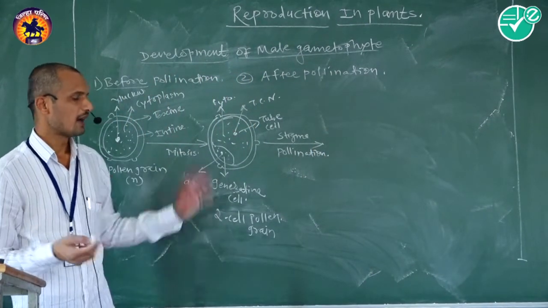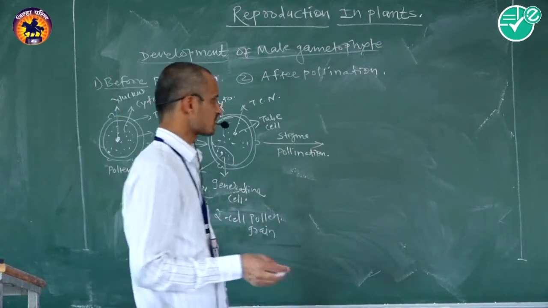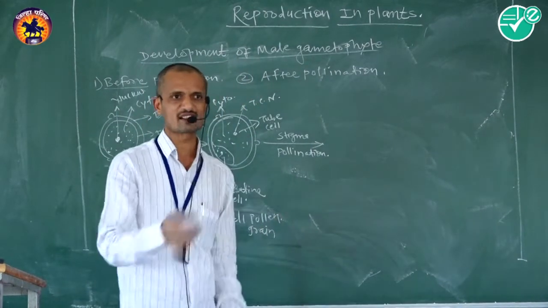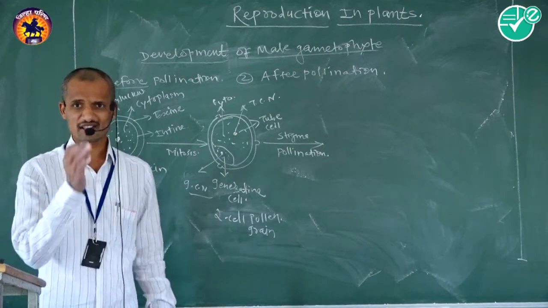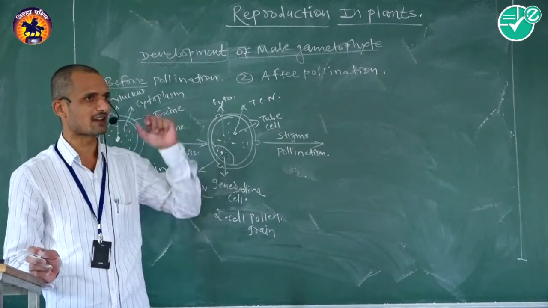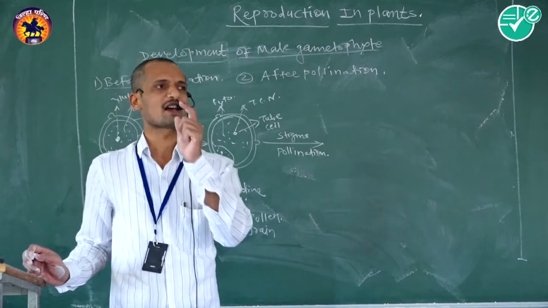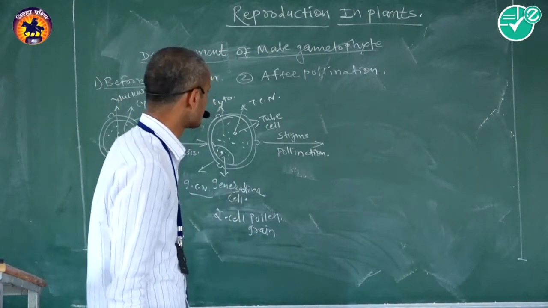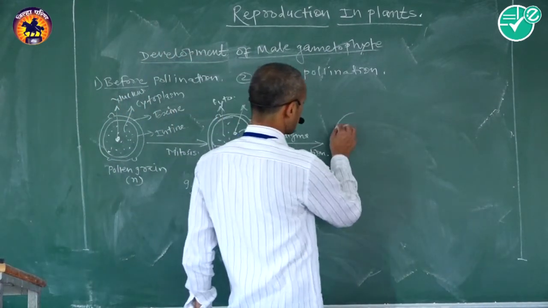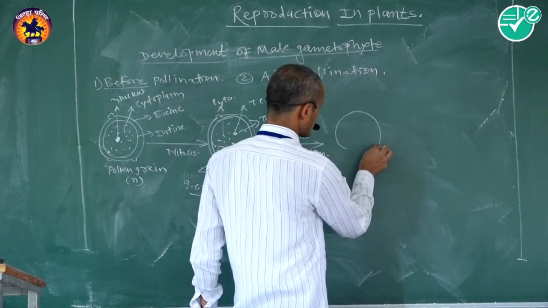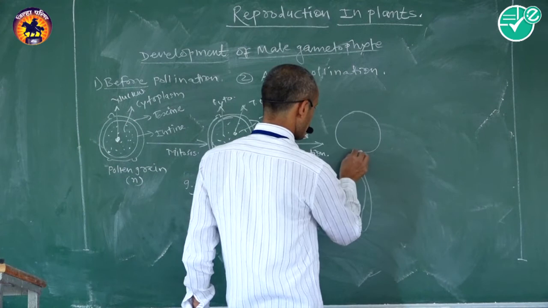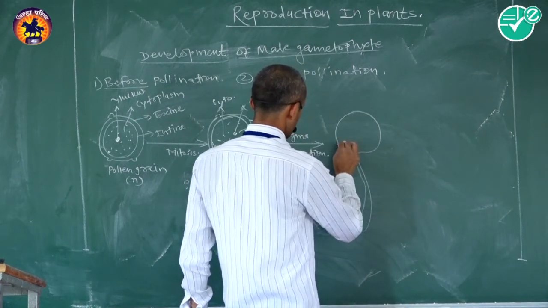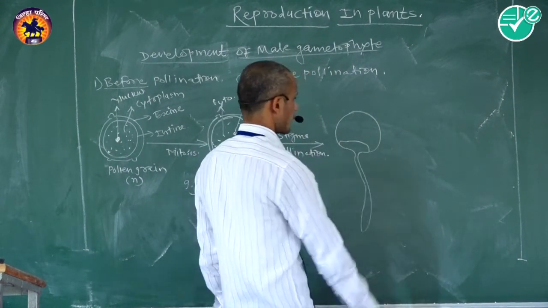Okay. After the pollination process, the stigma secretes sugary substance as well as amino acids. These secreted substances are absorbed by the pollen grain. That's why pollen turgidity gets maintained. The intine grows and comes out as a tubular outgrowth via the germ pore, that is called the pollen tube.